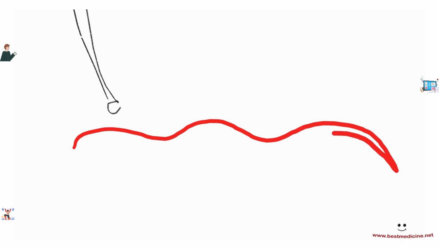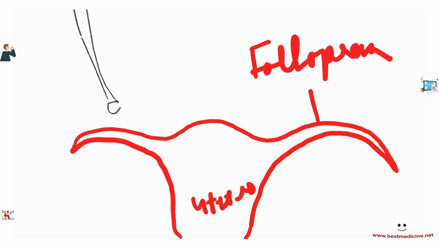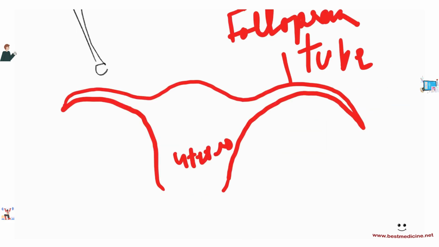The ovaries are situated in the female reproductive tract, one on each side, connected to the oviduct, to the fallopian tube. Okay, so if this is the uterus, let me show you. This is the uterus, and this right here is called the fallopian tube. Now this connects the ovaries, which are here, to the uterus. The ovaries contain something very special. They contain egg cells, okay? Inside the ovaries there are egg cells.